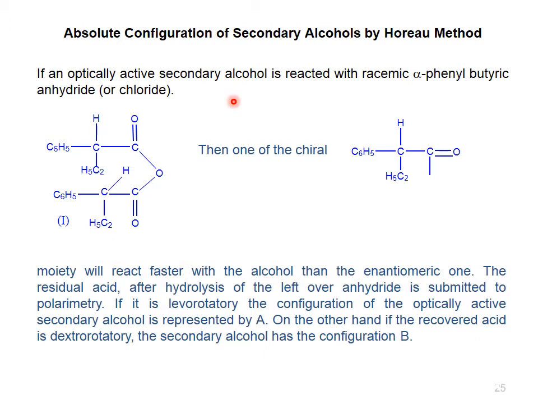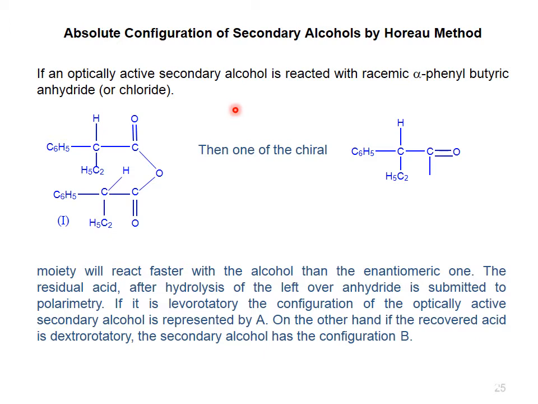When the alcohol is converted into another derivative, it becomes very easy to determine the configuration of the alcohol. The condition here is that the alcohol must be optically active. If the alcohol is optically inactive, then the reaction will not occur, and we cannot get the compounds which are stereoisomers.